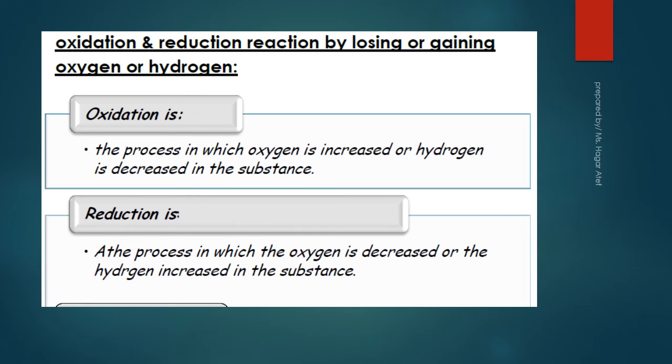Oxidation and reduction with traditional concept. It is a reaction by losing or gaining oxygen or hydrogen. Number 1, oxidation is a process in which oxygen is increased or hydrogen is decreased in the substance. Number 2, reduction is a process in which oxygen is decreased or hydrogen increased in the substance.